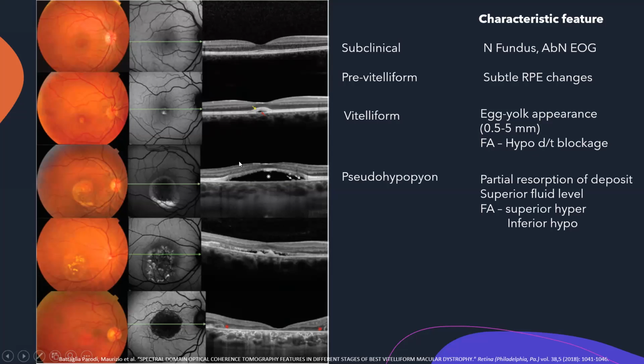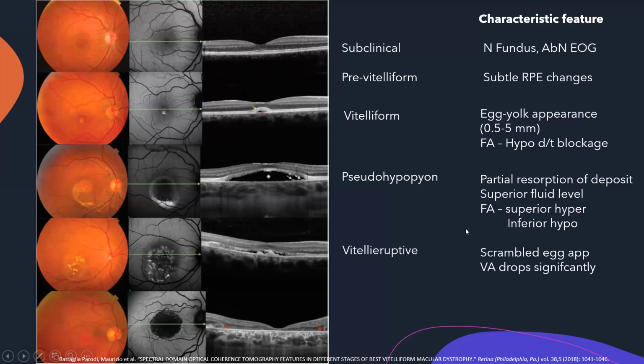Next is the pseudo-hypopyon stage. If you can see here, there is a partial resorption of this deposit. This vitelliform deposit enlarges, and there is a slight resorption, right? And there is a superior fluid level. Again, this is a horizontal scan. If we did a vertical scan, you can see this deposit here. There would be a fluid level here and a deposit inferiorly. In the same way, the fundus fluorescein angiogram would have shown hyperfluorescence superiorly because of the fluid, and inferiorly a blockage hypofluorescence.